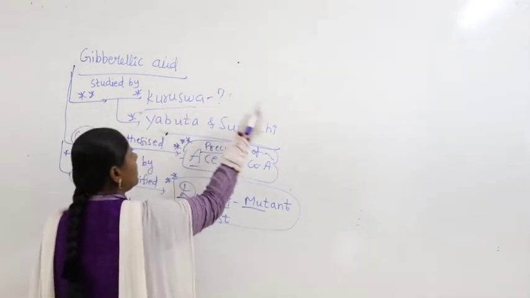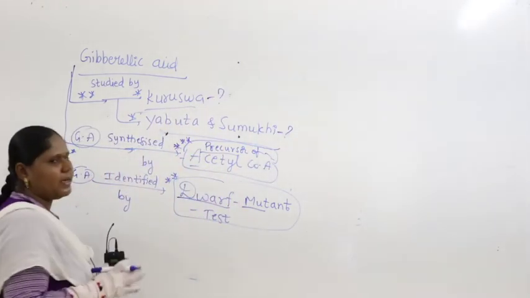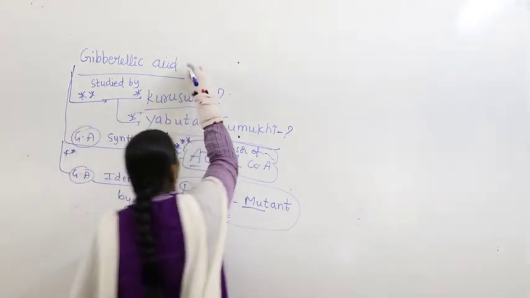Right, let us come to the discovery. How did the scientist discover gibberellic acid? Let us talk about the discovery part.